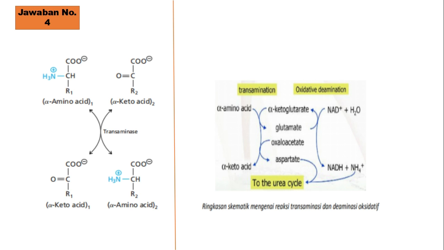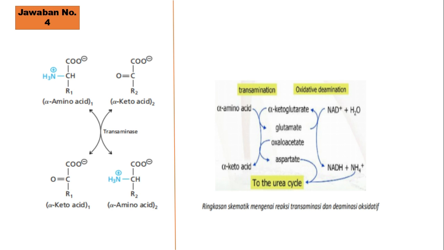In the picture on the right, you can see transamination and oxidative deamination. The transamination example is alpha-ketoglutarate becoming glutamate, and oxaloacetate becoming aspartate.